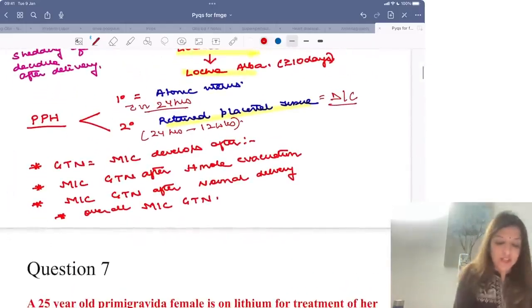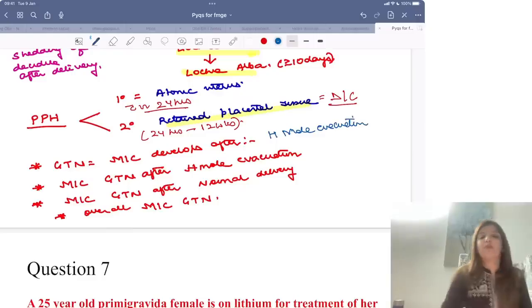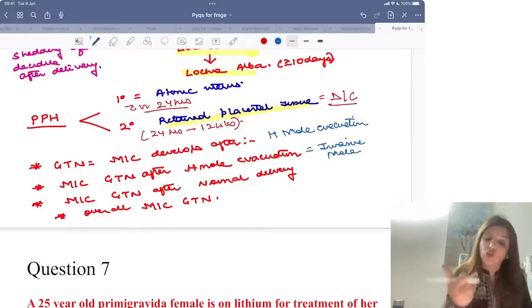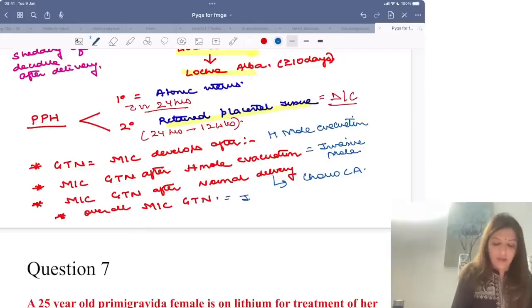Please remember that GTN most commonly develops after H-mole evacuation. And the most common GTN to develop after H-mole evacuation is invasive mole. Please do not say choriocarcinoma. But then GTN can also happen after abortion, after ectopic pregnancy, and after normal delivery. And the most common GTN after normal delivery is choriocarcinoma. Overall, the most common GTN is invasive mole.